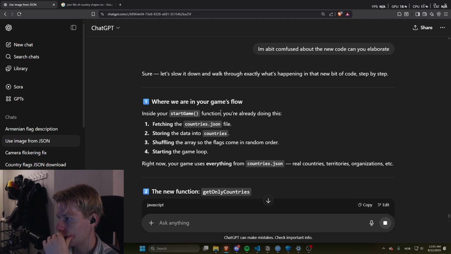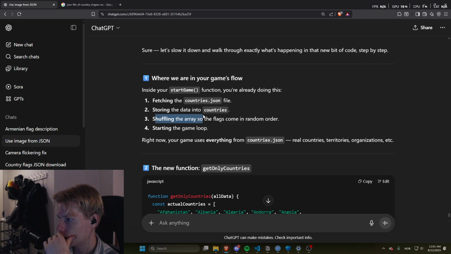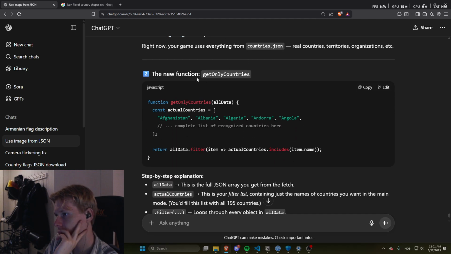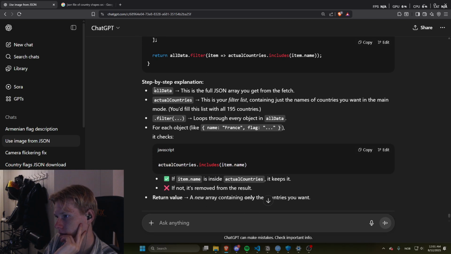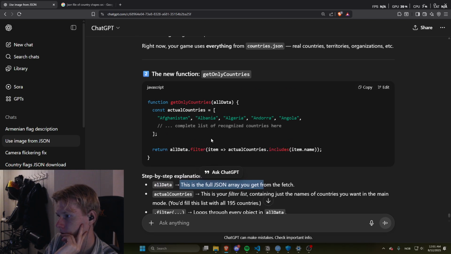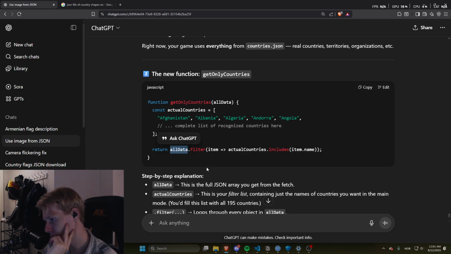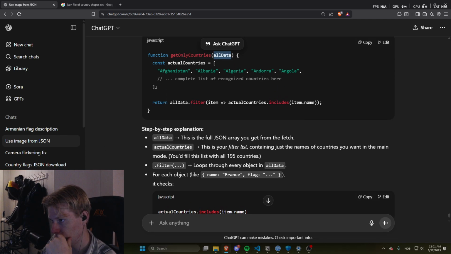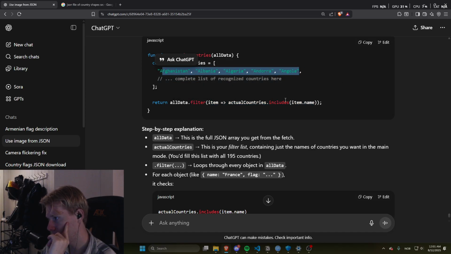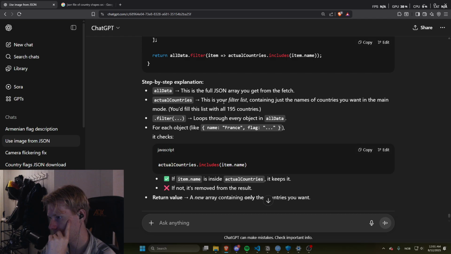Inside your start game function, you're already doing this: fetching, storing, shuffling, starting game. Yeah, that's obvious. So this is the new function, and all data is the full JSON array. Oh, really? So all data is actually calling for... So I'm guessing when you call for the function, you put the JSON file inside of this, which is why this all works. It takes the JSON file, it filters it based on the items that we included in this array right here. It's a bit weird. Like, I've never actually seen this way of doing it.